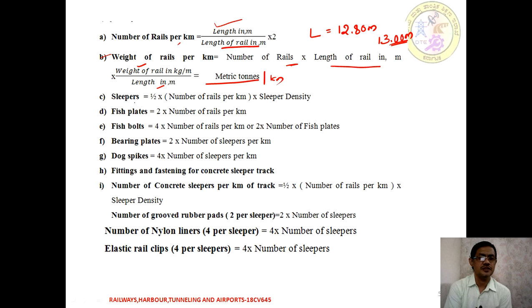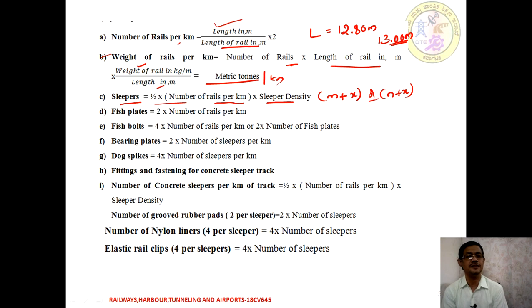Next is the sleeper. For every sleeper we accommodate 2 rails. Hence the number of sleepers is half of the total number of rails calculated, multiplied by the sleeper density. The sleeper density might be of the form M plus X, or it may be N plus X. Whatever is given, try to use the same numerical.